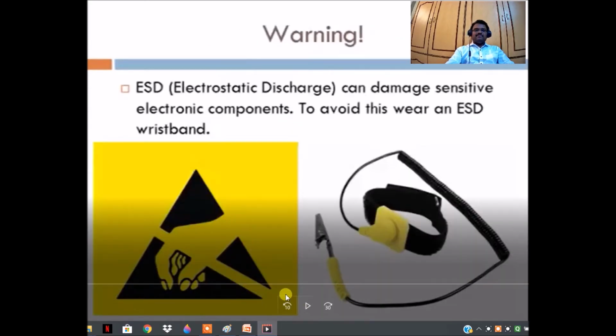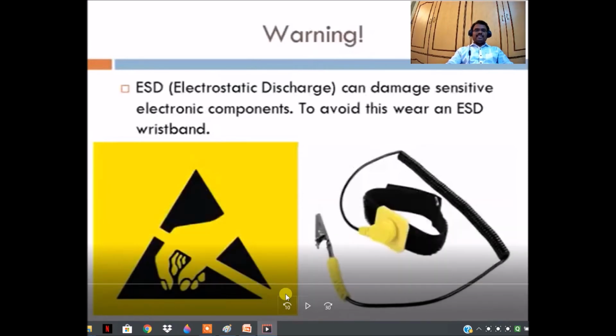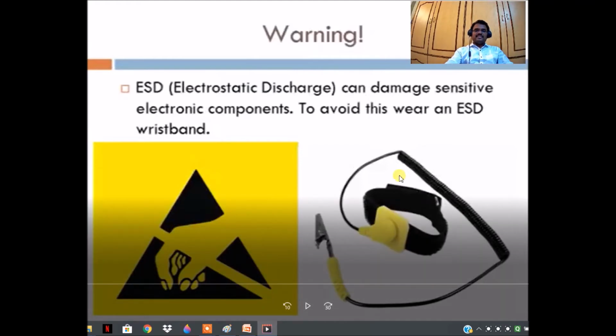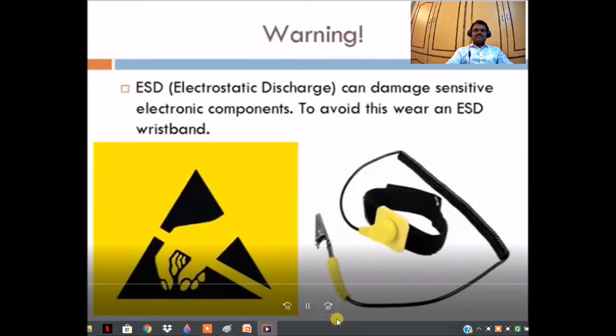We have to see a warning. Electrostatic discharge can damage sensitive electronic components. To avoid this, wear an ESD wristband. So before opening any computer components inside the computer case, we must wear an electrostatic wristband to discharge ourselves. Generally, human beings carry static electricity, which may damage sensitive electronic components. That's why a person who wants to touch the inside computer components must wear this electrostatic wristband.